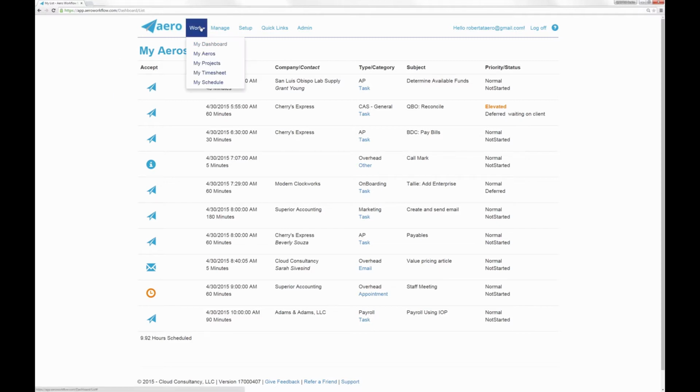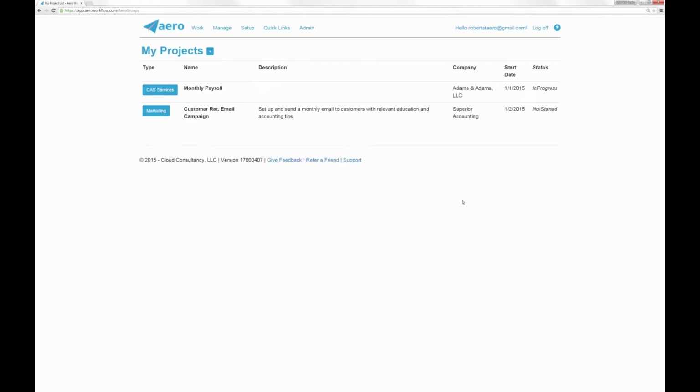So I want to run through some of the other screens available from this work menu. Here we were on the My Aero screen, and now I'm going to jump to projects. And I just want to briefly explain what a project is in Aero. This is not where you go to perform your work, but this is a tool for organizing arrows as a group. You may have set up, you can set up project types.